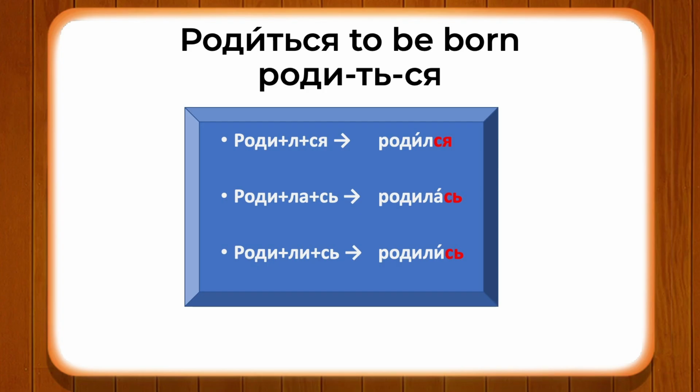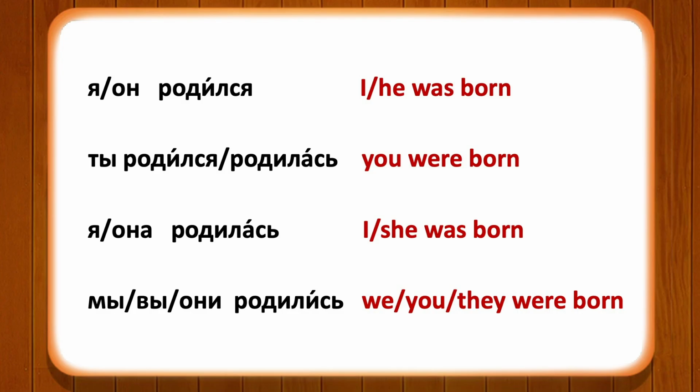Он родился, he was born. Я родилась, I was born. For masculine, it is родился. For feminine, the form is родилась. For plural, the form of the verb родиться is родились.